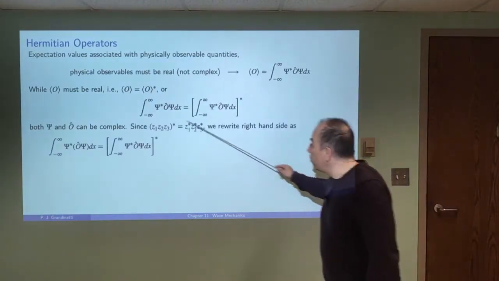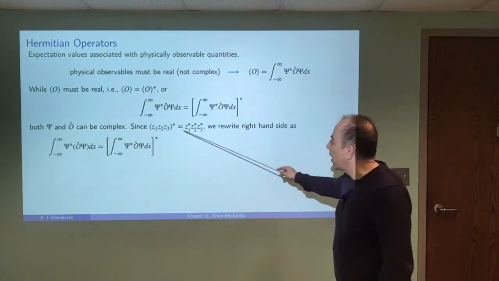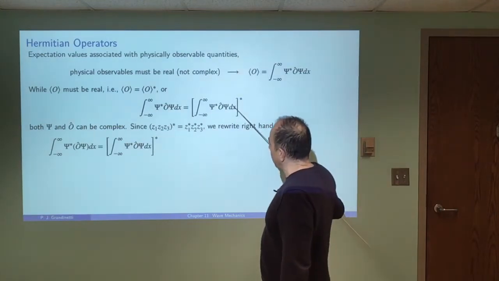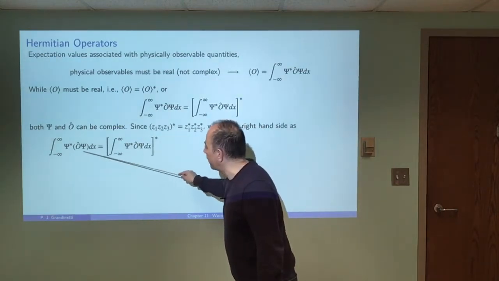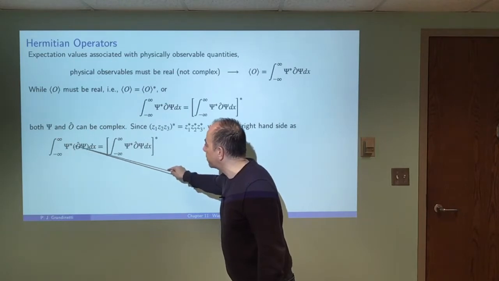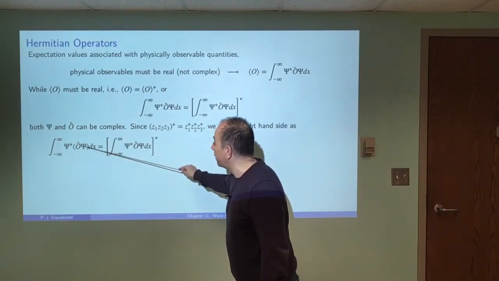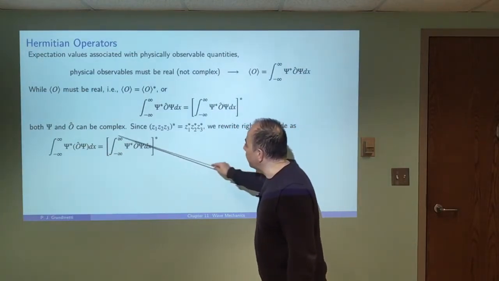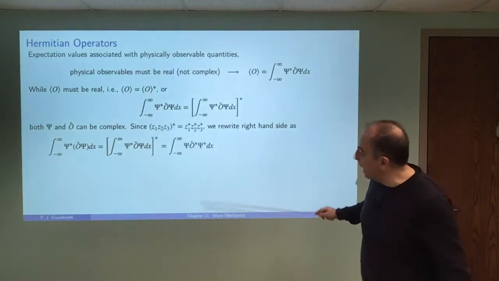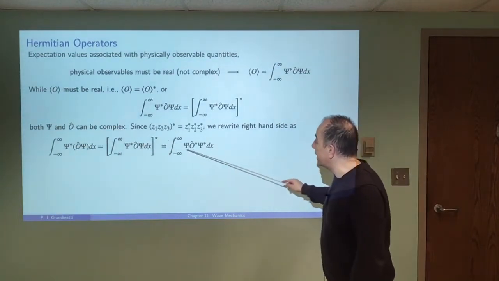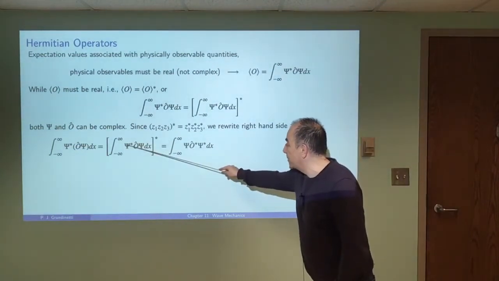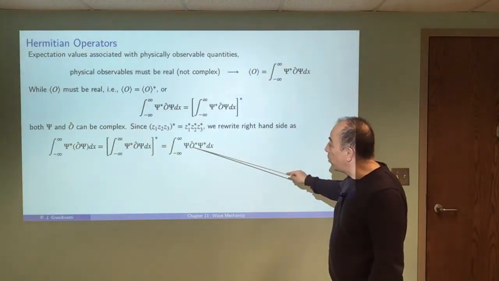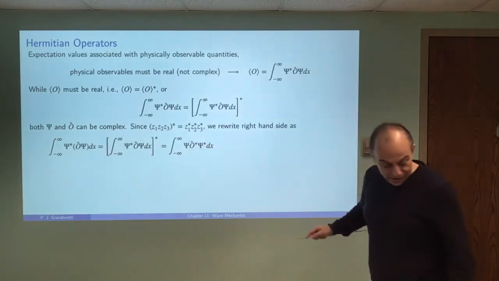Now, we use the rules for complex conjugation here, and we can write down this equality, which I'm going to regroup over here: the integral of psi star and then O operated on the wave function psi equals this complex conjugate. I can then bring this conjugate in, and that's going to change this guy, make its conjugate, and this conjugate, which gives me psi O conjugate and psi conjugate here.